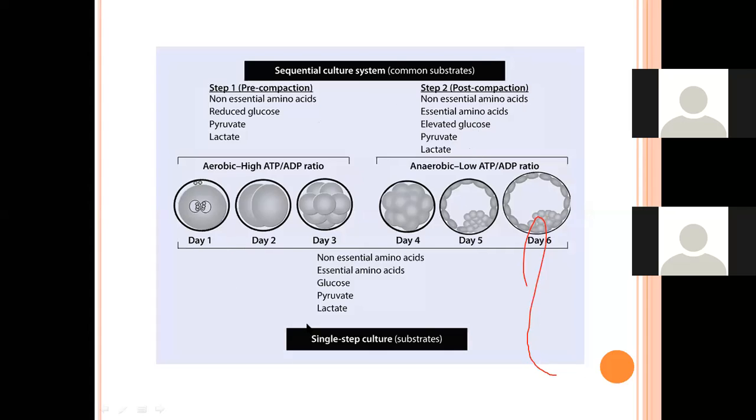Whereas in a single step culture medium, all the components of the media, like essential amino acids, non-essential amino acids, glucose, pyruvate, everything will be present in the media, and it depends upon the embryo which component they want at their growth level. They just choose it from them and have it. That is why it is called single step. Just one media is required from day 0 to day 5. Whereas in sequential, it requires two sets of media, for the pre-compaction embryo and for the post-compaction embryo.